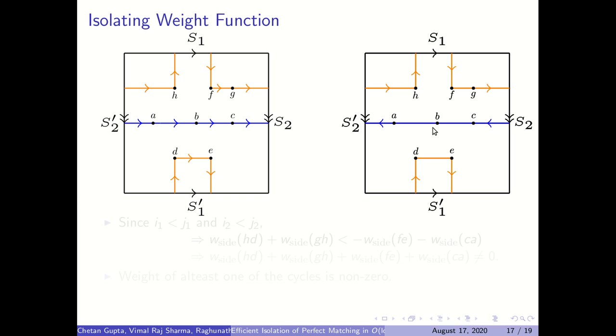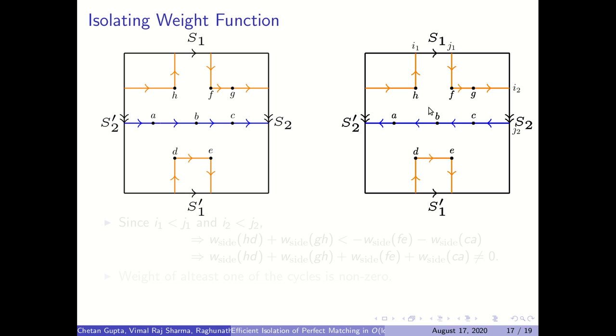Notice that the rest of the edges are part of a kind of path such that its end edges have some direction. So we assign direction to the rest of the edges in such a way that it becomes a directed path, similarly this E, F, G, H becomes a directed path, and so on.